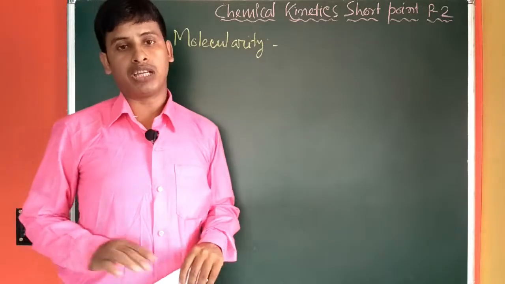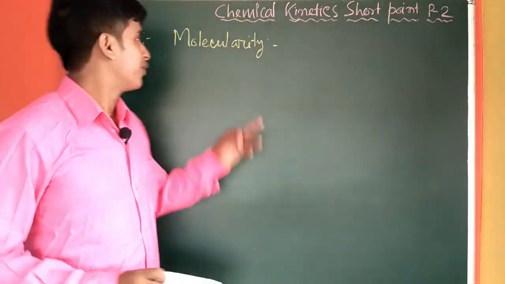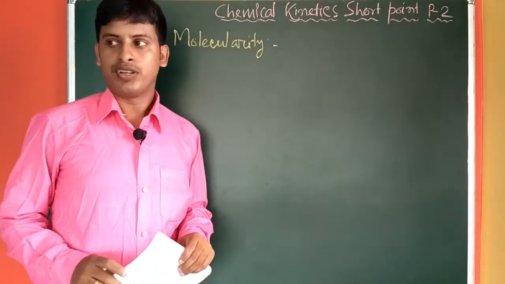Okay, so what is molecularity? We first have to know what molecularity is.